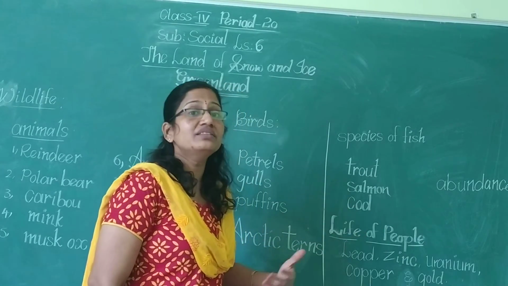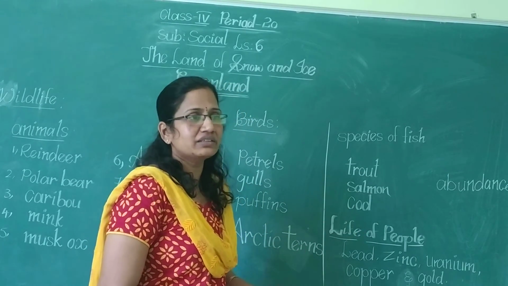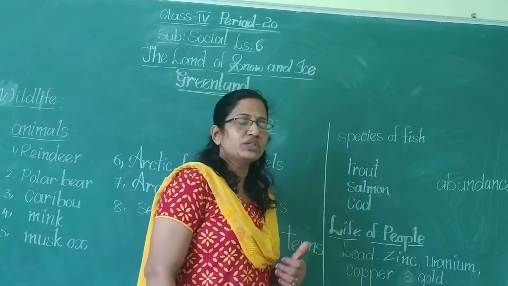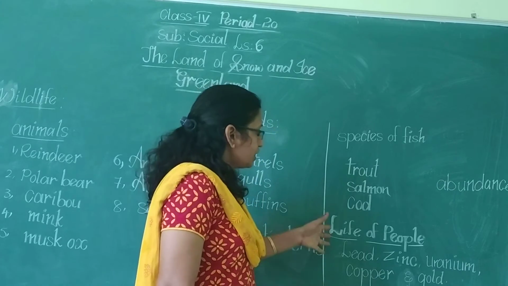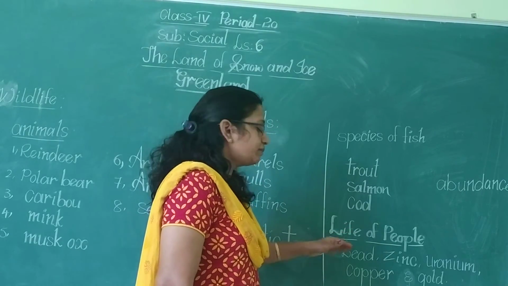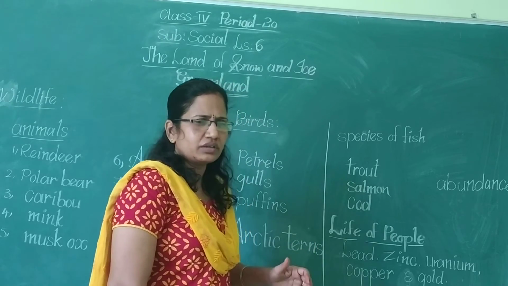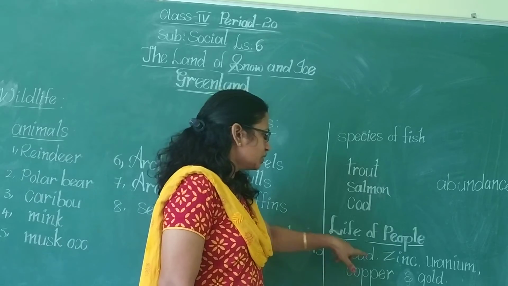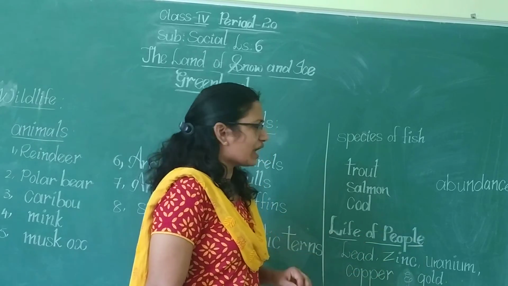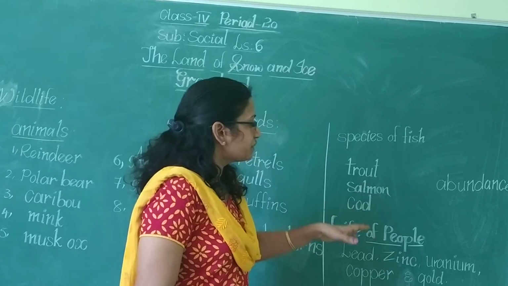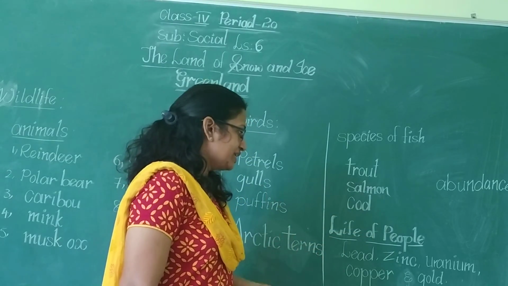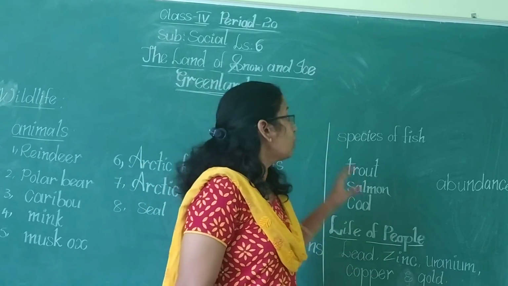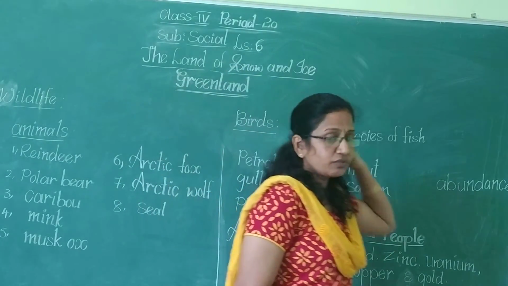They have to dig the land. How will we get coal, copper or iron? By digging some kilometers, then only we will get them. In Greenland also, by digging inside the earth, they will get these minerals. Okay, children, lead and zinc are available in more quantity. Apart from this, they will also get uranium, copper and gold in the mines of Greenland.